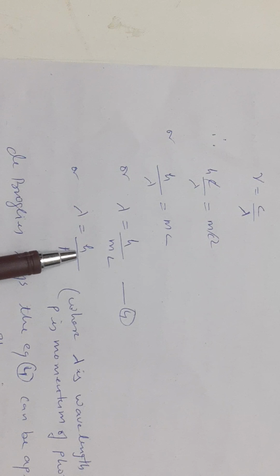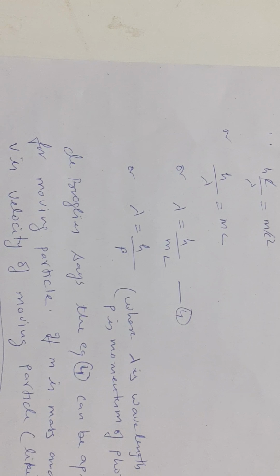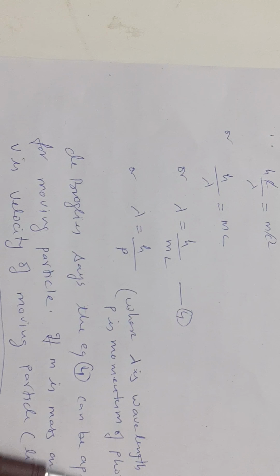So λ = h/p, where λ is the wavelength of the moving photon.